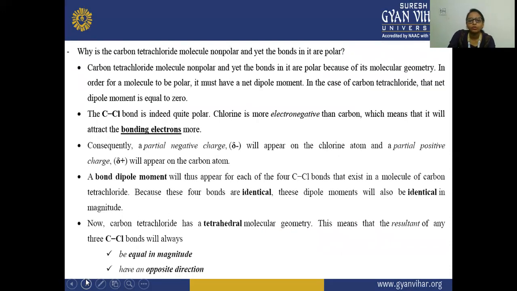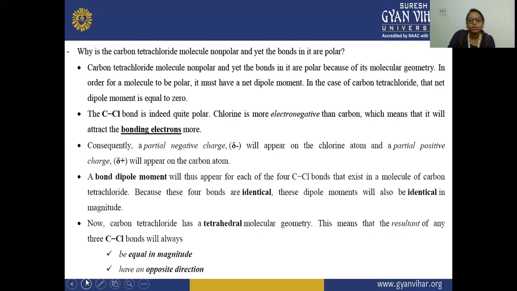Next, why is the carbon tetrachloride molecule non-polar and yet the bonds in it are polar? It is non-polar, but the bonds in it are polar because of the molecular geometry. In order for the molecule to be polar, it must have a net dipole moment. In the case of carbon tetrachloride, the net dipole moment is 0.